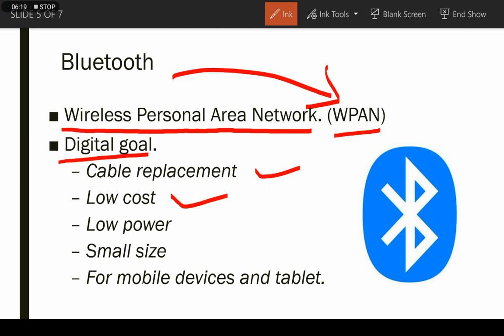Low cost. So cost is low. We don't need any internet or any other charges to share our data with the help of Bluetooth. Low power. Power is also low. If we want to send a big file, it will take a lot of time. Small size. As I said, we can share small-sized images with the help of Bluetooth easily, and it is used for mobile devices and tablets.